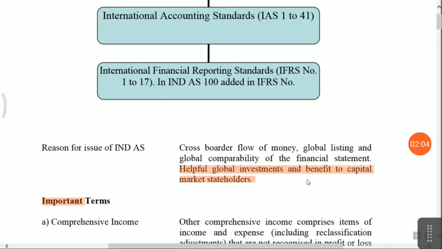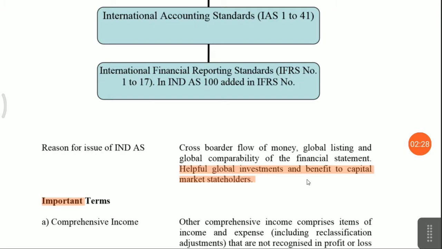Friends, Indian accounting standards are mostly linked with the investor point of view. I am repeating again, Indian accounting standard or international accounting standard or IFRS is prepared from the point of view of the investor. The accounting standards are issued from the investor point of view.